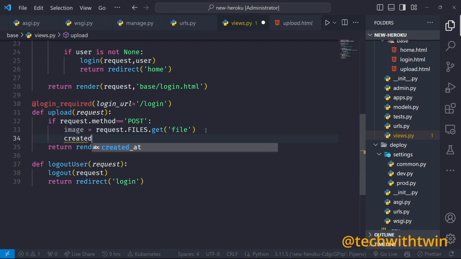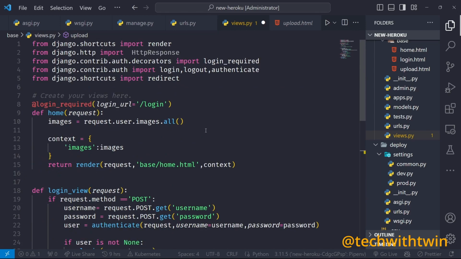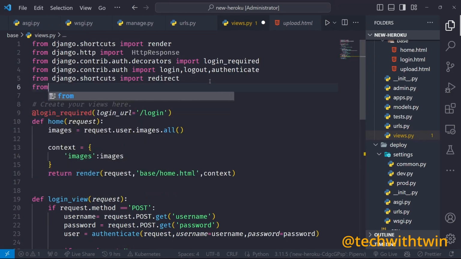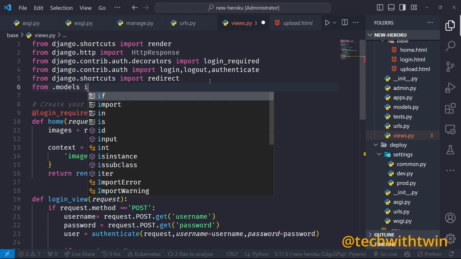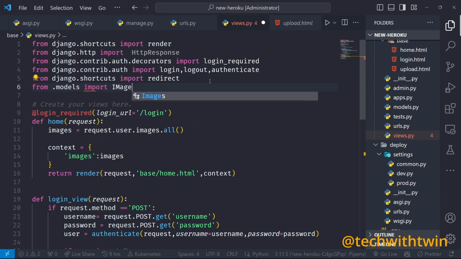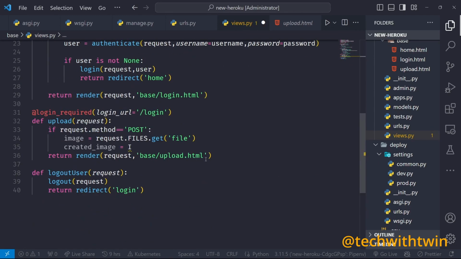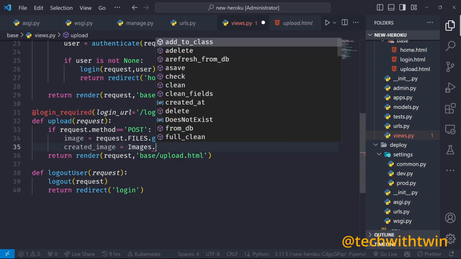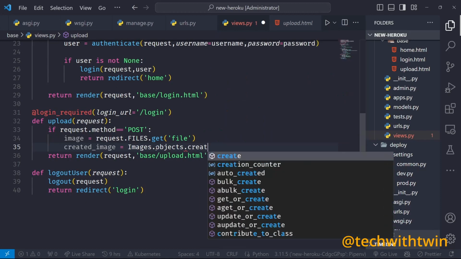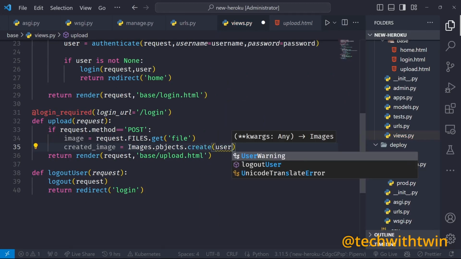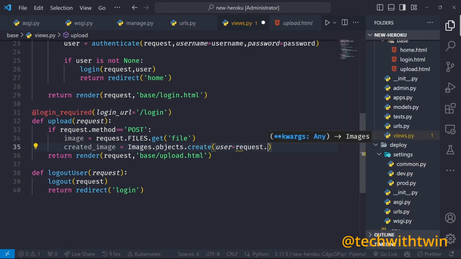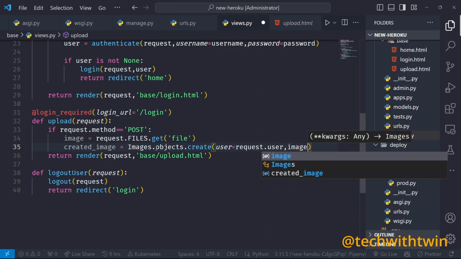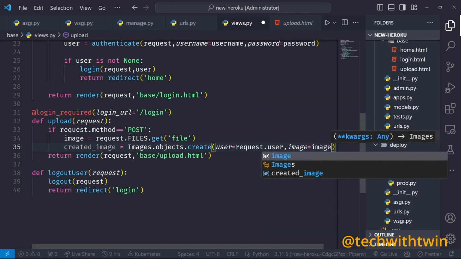Then we want the created_image, which is equals to, we call the Images model. So we import that from .models import Images, and then Images.objects.create, give it the user, then we give it the image, which is the image we have just created.